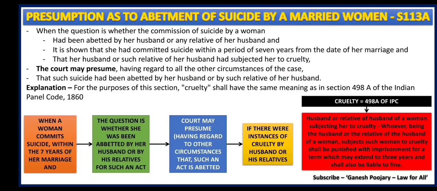Here the very important aspect you need to remember is the court may presume. The court has the right to presume after considering all the other circumstances, and if there were instances of cruelty by her husband or his relatives, the court may presume that such suicide is an act of abetment, or such suicide is the result of abetment by her husband or his relatives.